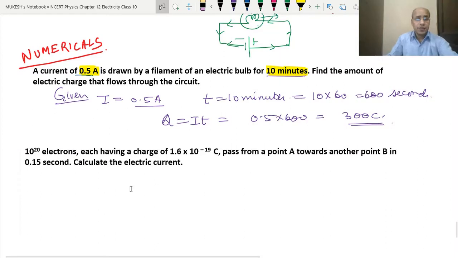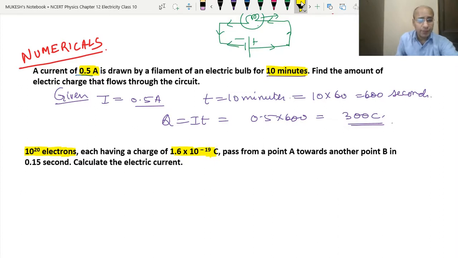Okay, this is the next question. In this question we have 10 to the power 20 electrons. We have been given the number of electrons, the charge on one electron, and the time. So what is the question? 10 to the power 20 electrons, each having a charge of 1.6 into 10 to the power minus 19 coulomb, pass from a point A towards another point B in 0.5 second. We have to calculate the current.